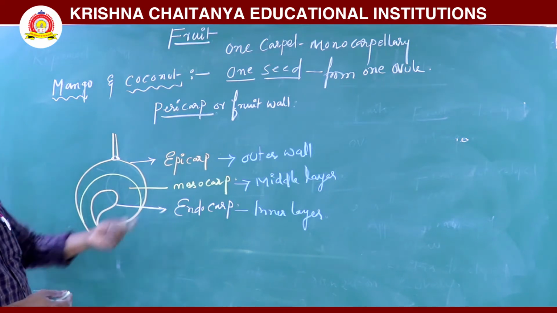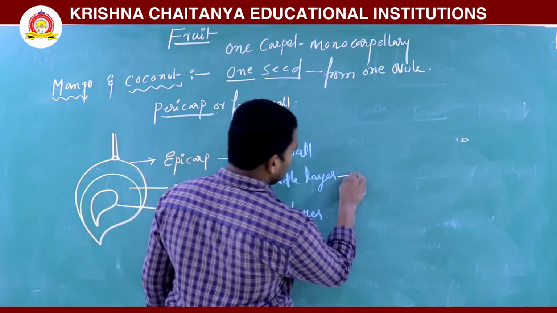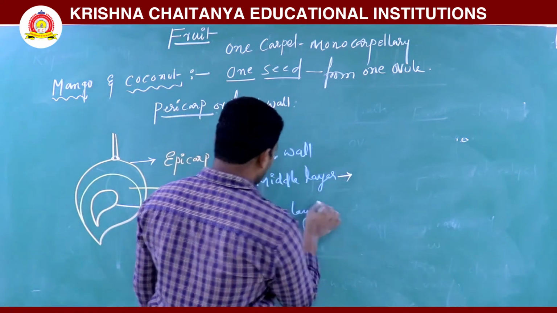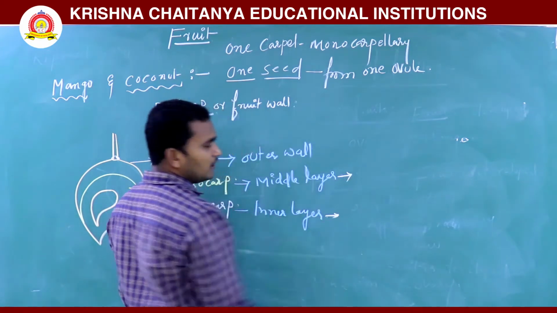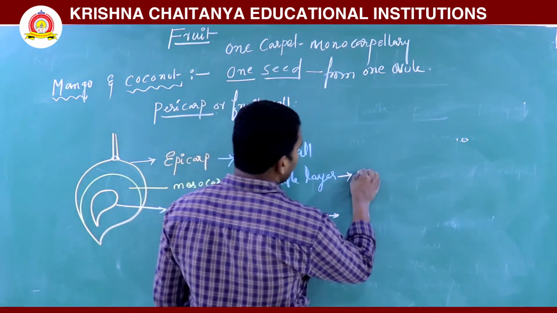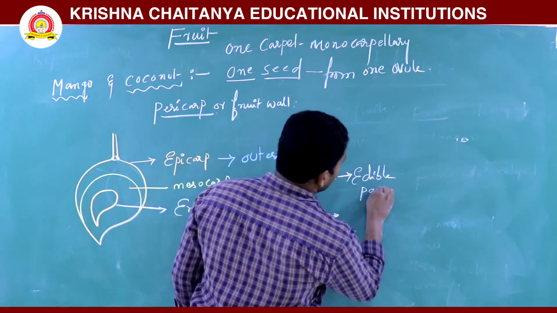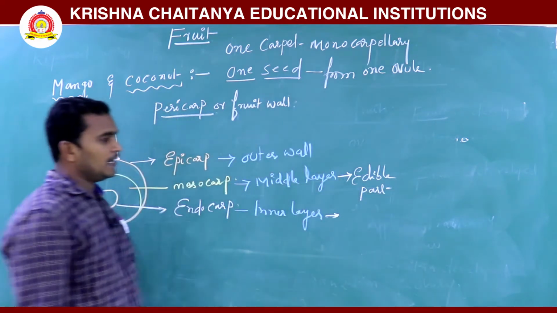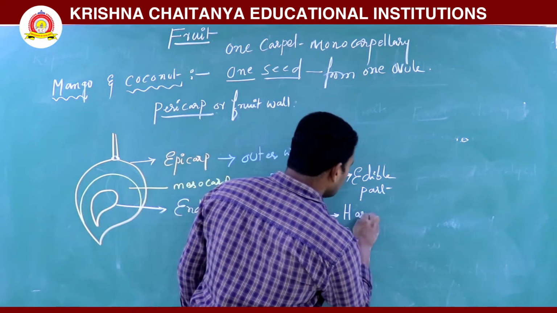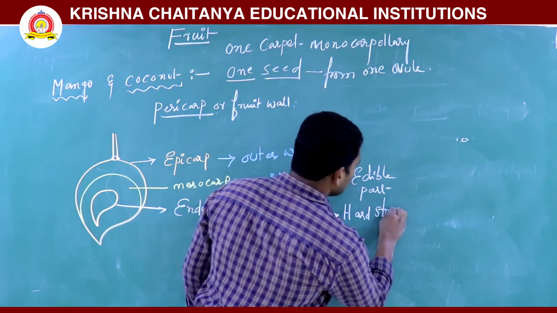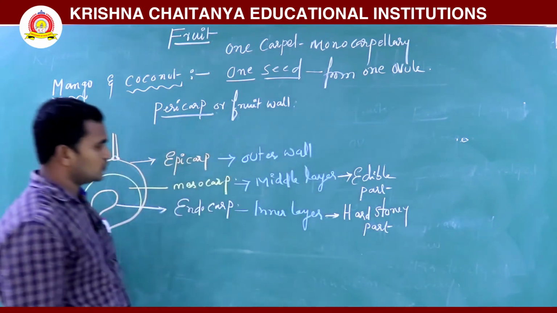In the middle layer there is the edible part. The inner layer is the hard stony part.